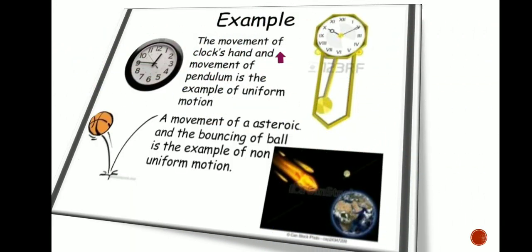Examples: the movement of a clock's hand and the movement of a pendulum are examples of uniform motion. The movement of an asteroid and the bouncing of a ball are examples of non-uniform motion.